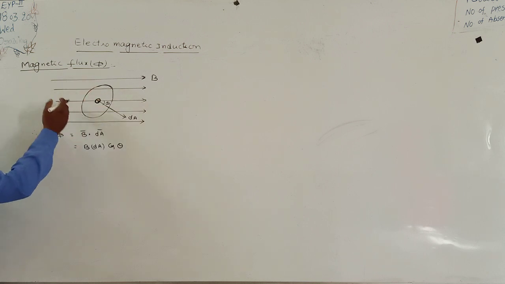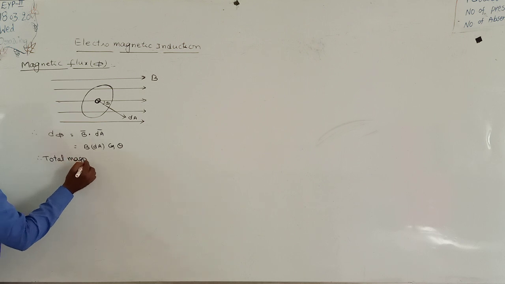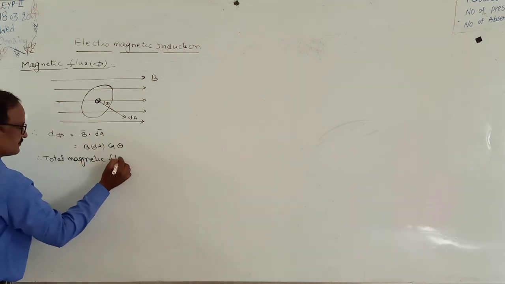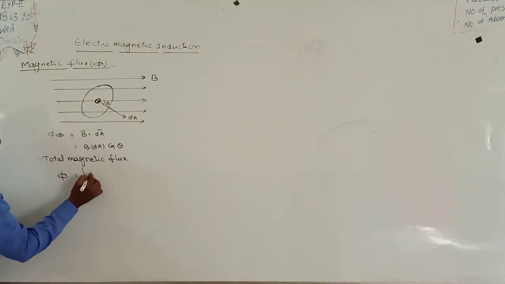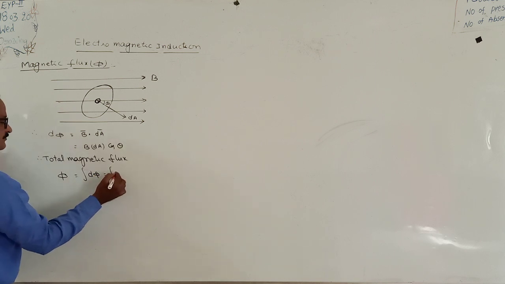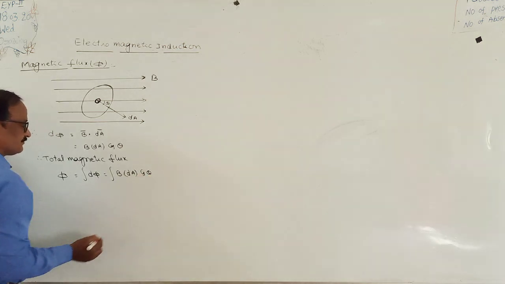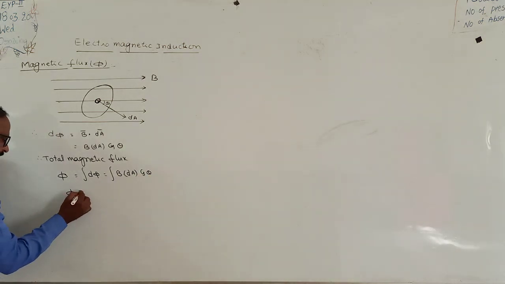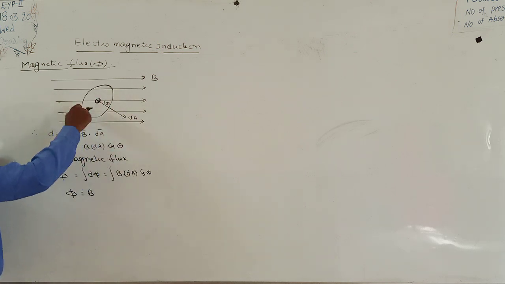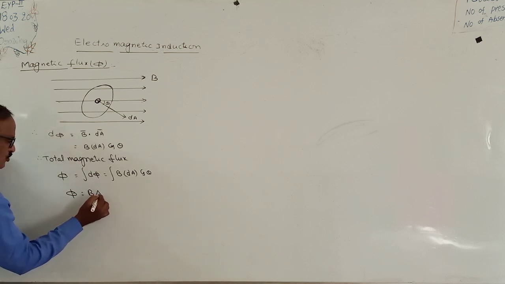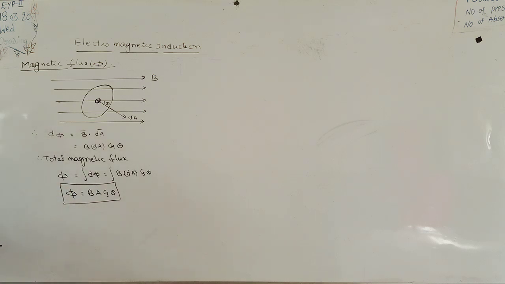Flux passing through the entire body or the entire plane, the total magnetic flux linked with the given coil, is given by phi. Phi can be obtained as integral d phi, that is equal to integral B into dA into cos theta. Again, phi is equal to B into integral dA, and integral dA is equal to A, the total area. So phi is B into A into cos theta. This is the formula for total magnetic flux linked with the coil.